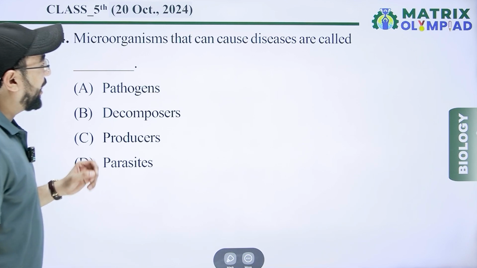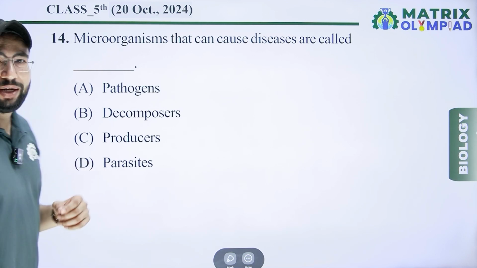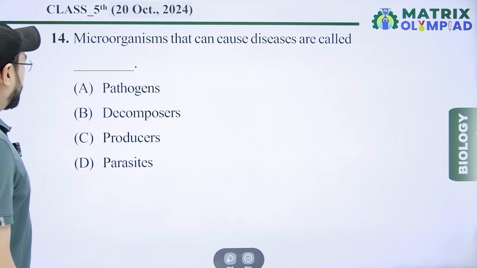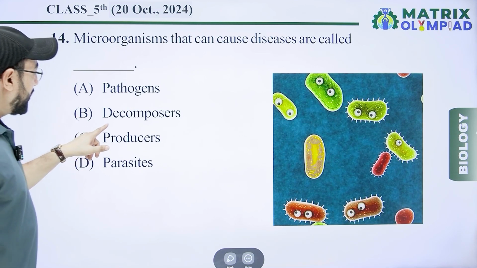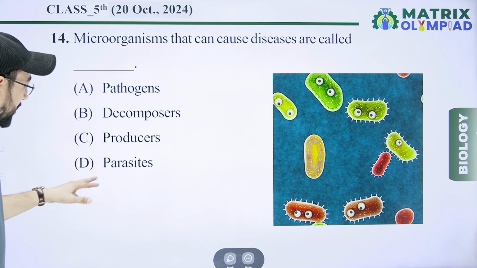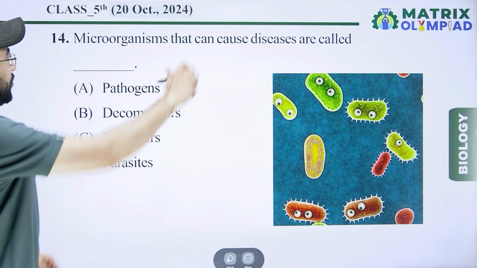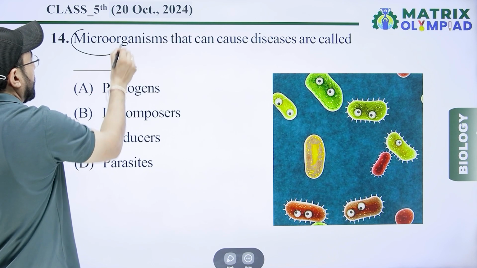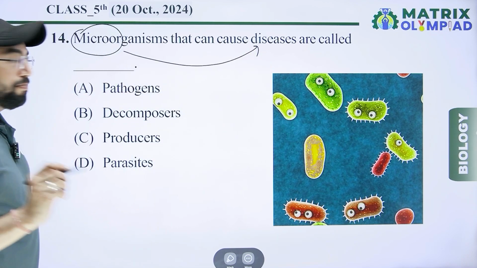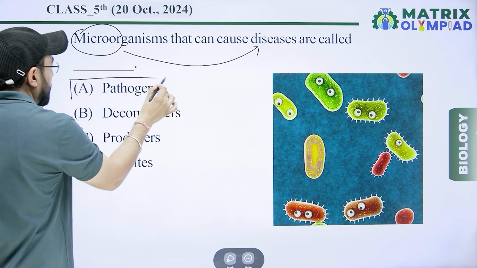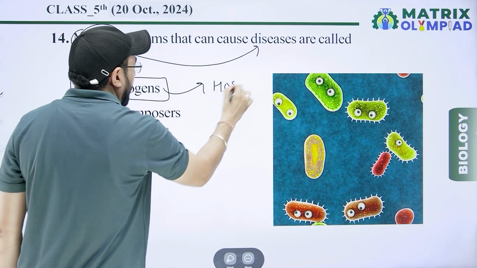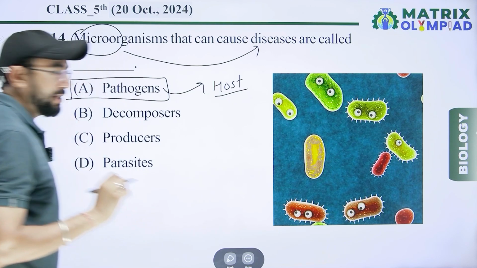Microorganisms that can cause disease are called: option first, pathogen; second, decomposer; third, producer; and last, parasite. Microbes that cause disease are called pathogens, because pathogens enter into the host body and cause disease.